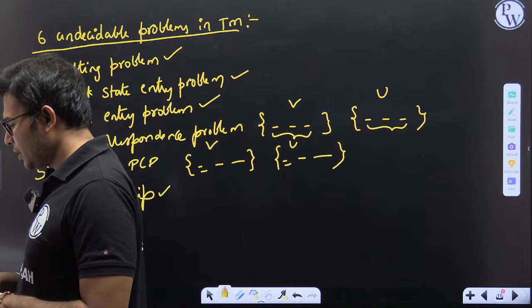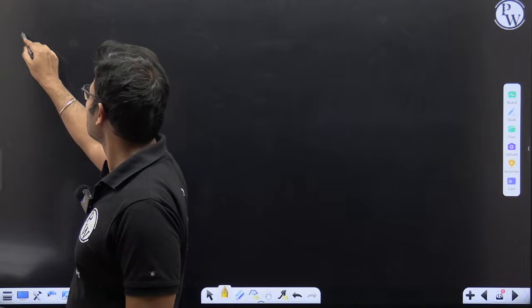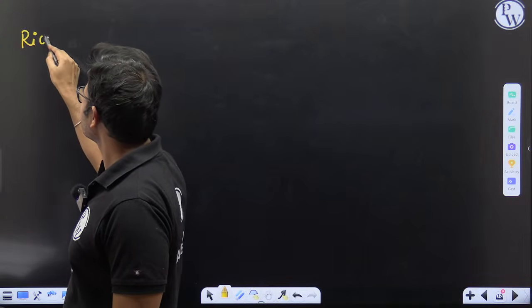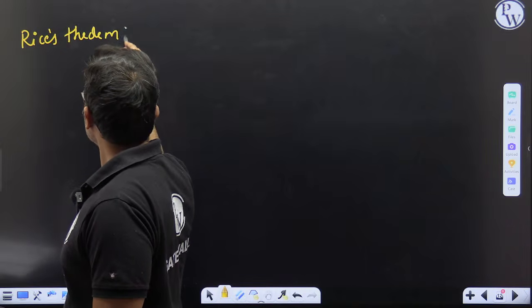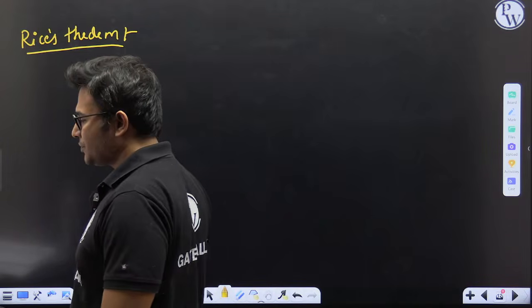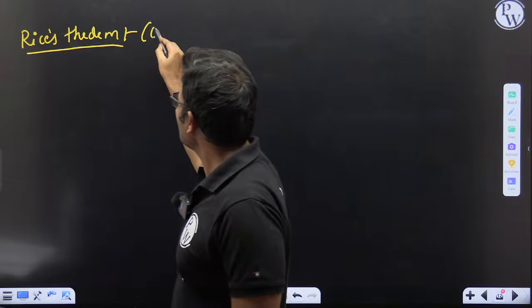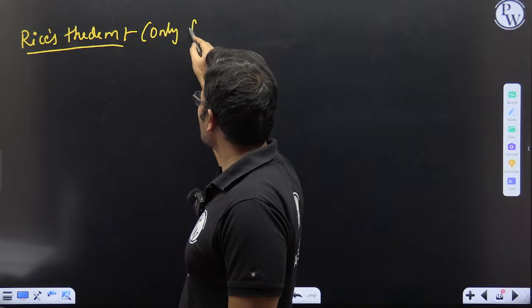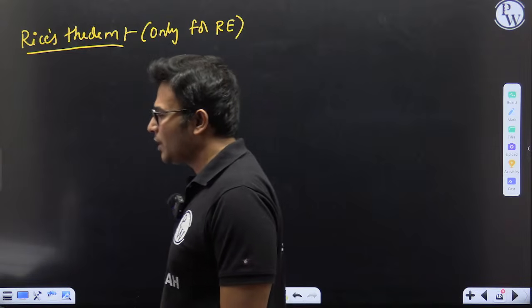Now Rice's theorem. Rice's theorem is only for recursively enumerable languages.